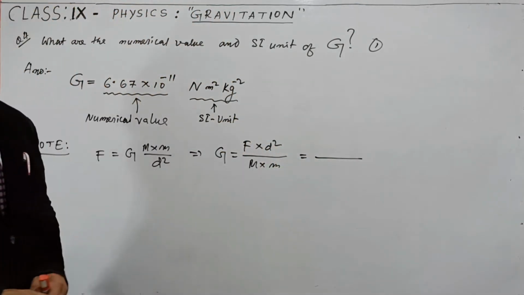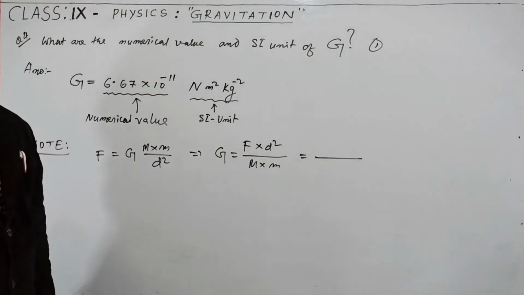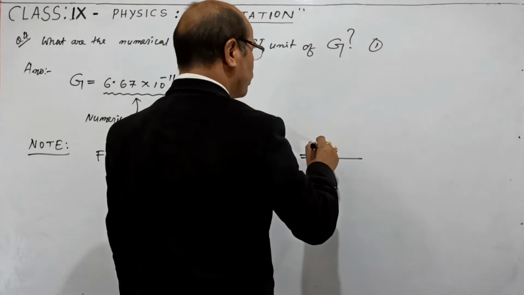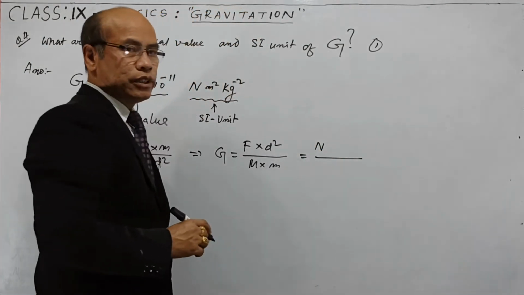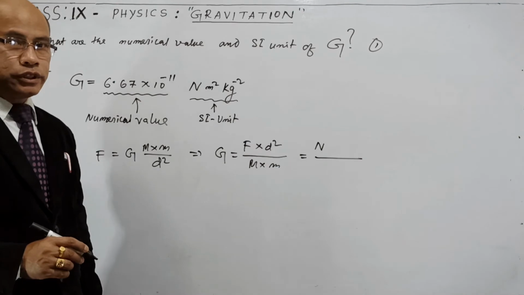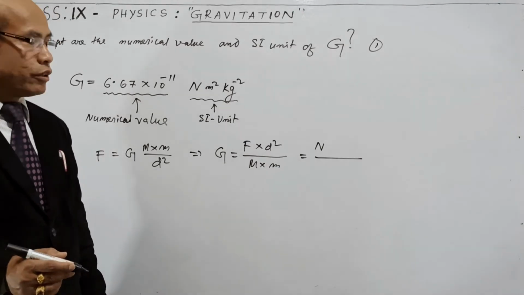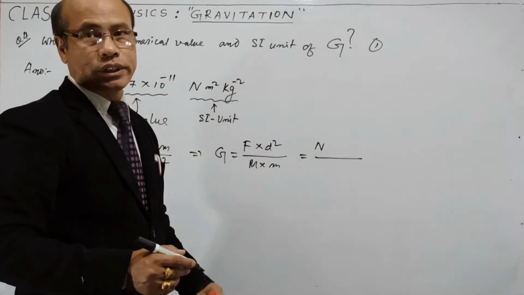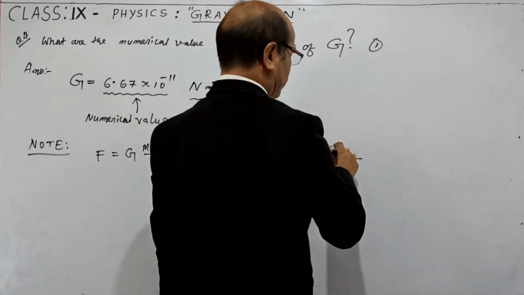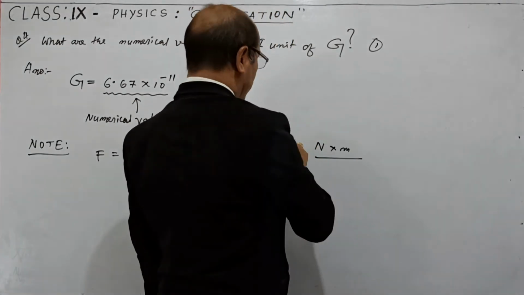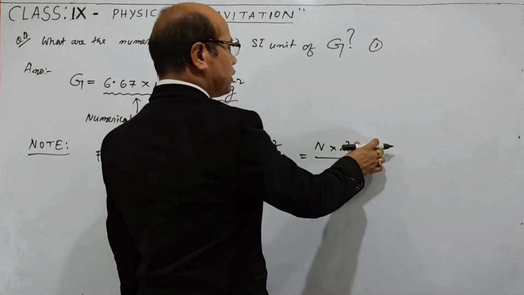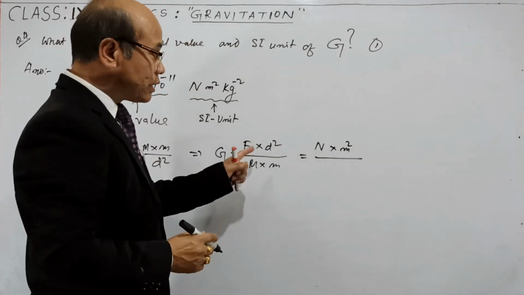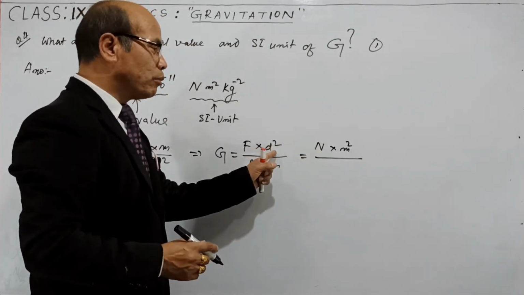And then remember, what is this F? F is force. And for force in SI unit, could you tell me the unit? The unit for force is Newton. We can write simply capital N, instead of writing in words. Newton is the SI unit of force. And after Newton, what is this? d square means distance square. Distance is measured in meter, so d square means m square.